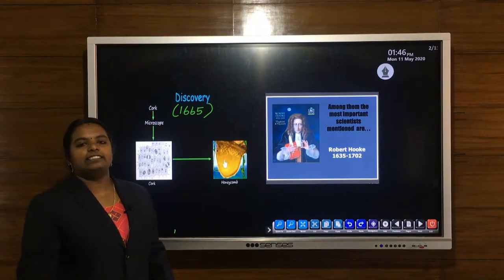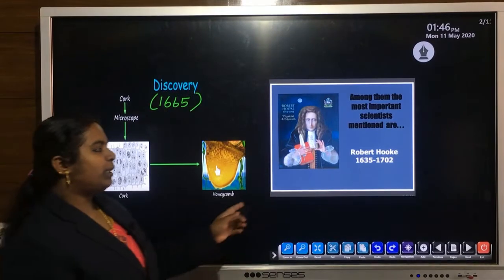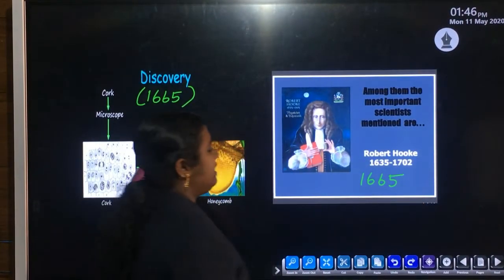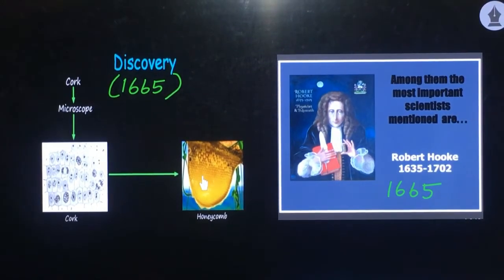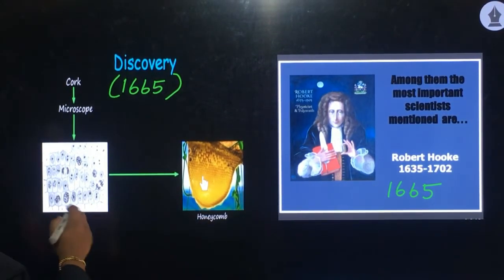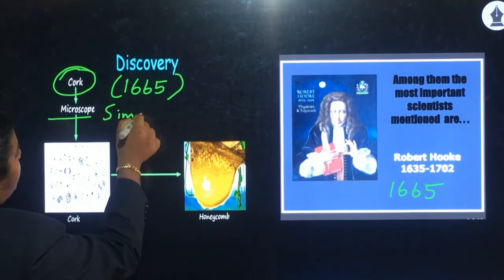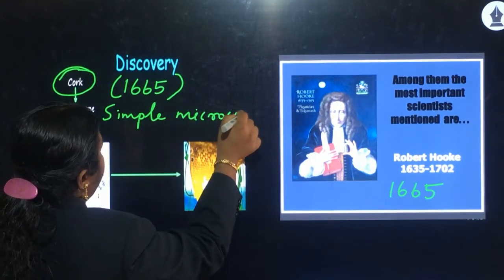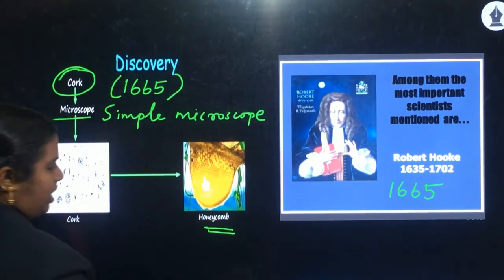Next, about the discovery of the cell. The scientist Robert Hooke, in 1665, observed cells for the first time. He observed the cells of the bark of a tree under a simple microscope, and he saw a honeycomb-like structure.